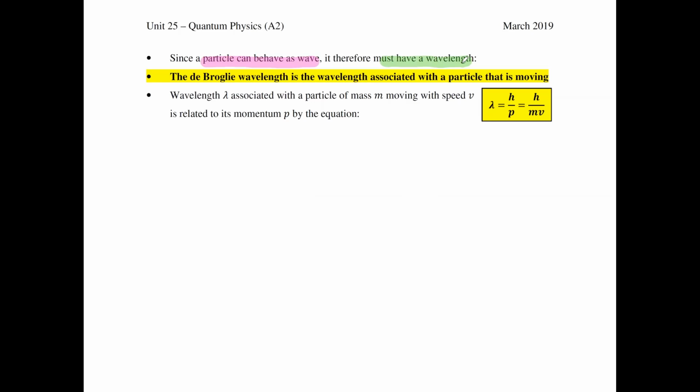So de Broglie proposed something called the de Broglie wavelength, which is the wavelength associated with a particle that is moving. The wavelength lambda associated with a particle of mass m moving with speed v is related to its momentum p by this equation, where the de Broglie wavelength is equal to the Planck constant divided by its momentum, or the Planck constant divided by the product of mass times velocity. This is what you call the de Broglie wavelength.